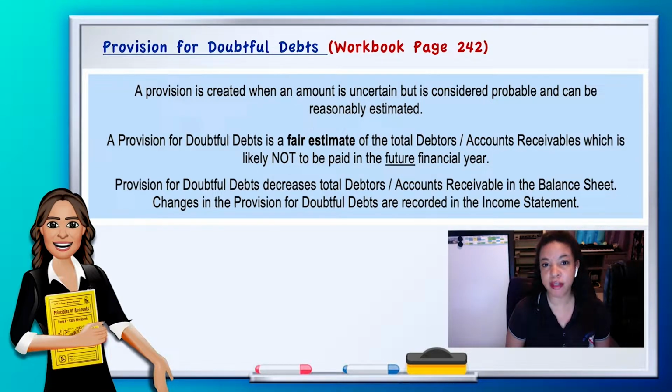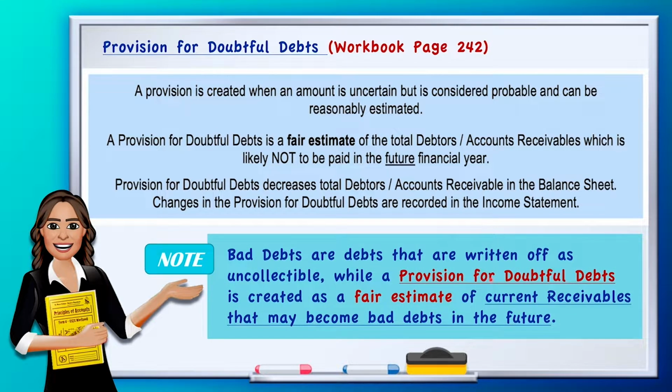So this is what we have in our books. This is the note that I would prefer that you take in your notebooks. Under the provision for doubtful debts heading: bad debts are debts that are written off as uncollectible, while a provision for bad debts or doubtful debts is created as a fair estimate of current receivables that may become bad debts in the future.